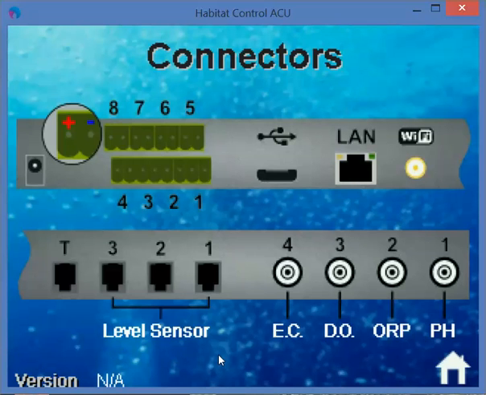You will find more detailed videos about the configuration of all these connectors in special videos on our HabitatControl channel on YouTube. Stay tuned.